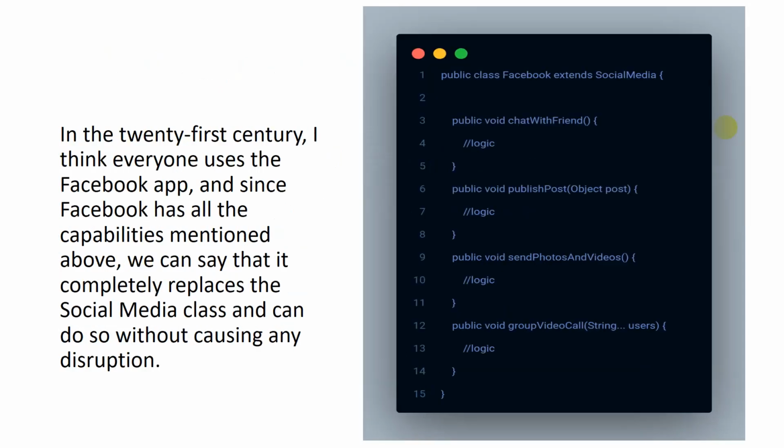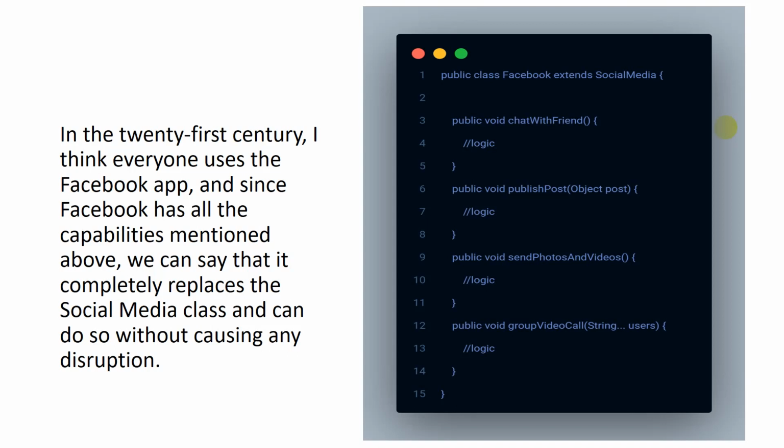Assume for a moment that we have Facebook, which wants to employ these features or functionality. In the 21st century, I think everyone uses the Facebook app. Since Facebook has all the capabilities mentioned above, we can say that it completely replaces the SocialMedia class and can do so without causing any disruption.